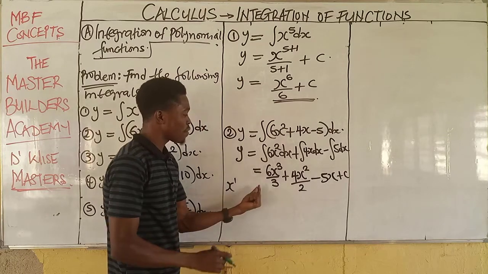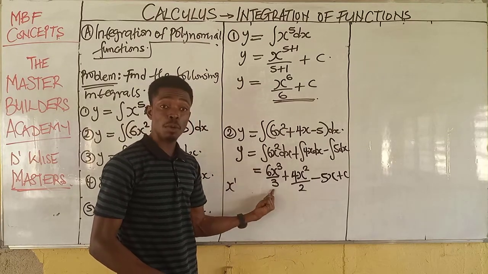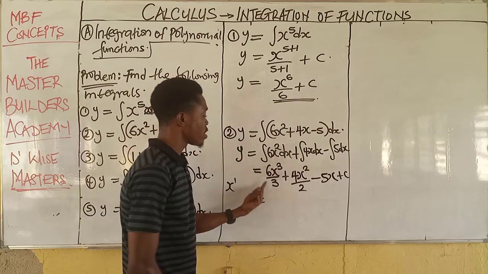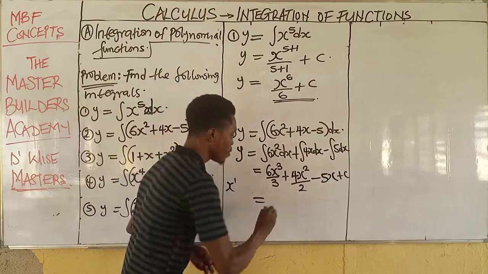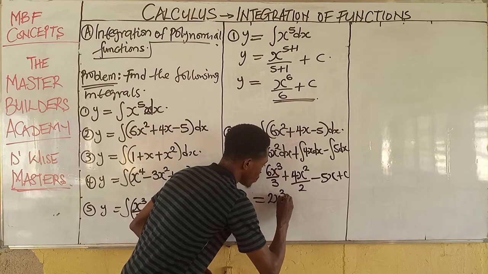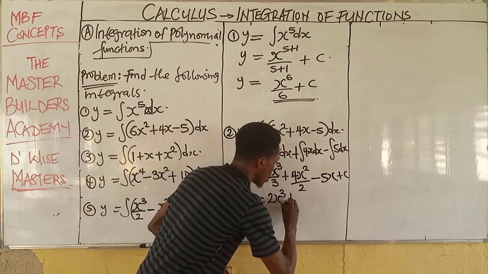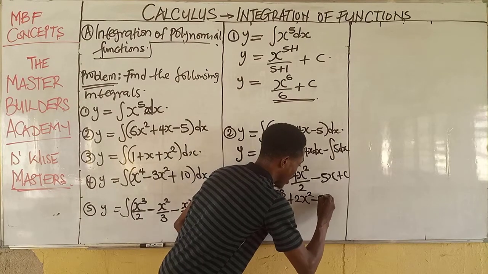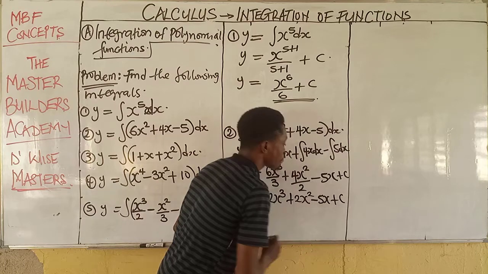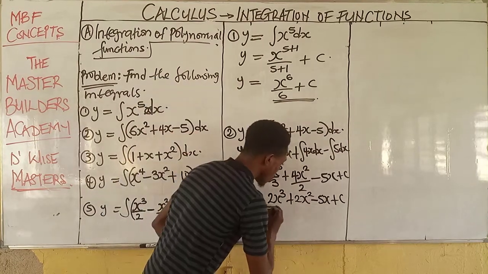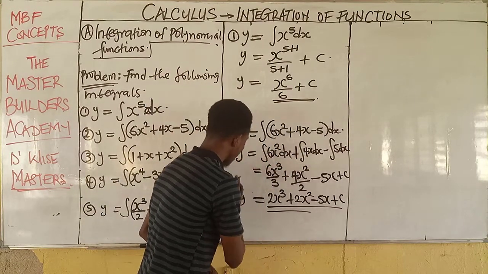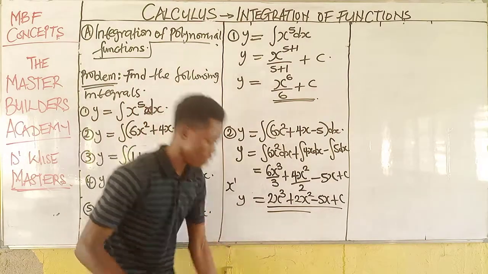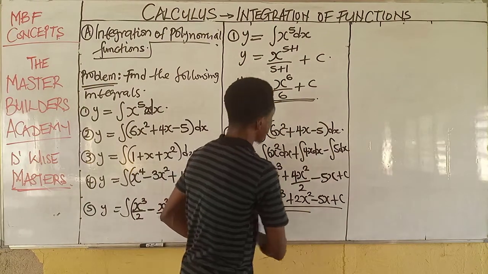Then at this point, if you find out that the numerator here is divisible by the denominator, then you can go ahead and cancel out. Of course, 6 is divisible by 3. 6 divided by 3, we have 2x cubed. 4 divided by 2, we have 2x squared, minus 5x plus c. This becomes the answer to question number 2. As simple as this.